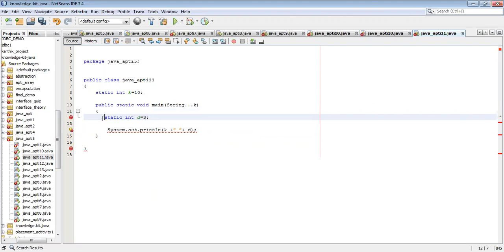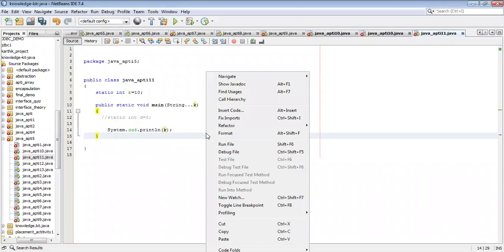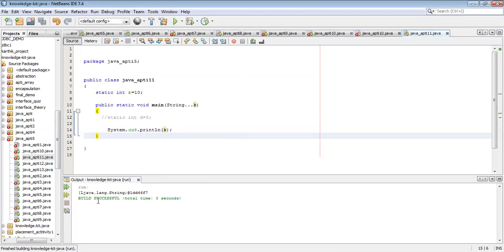So if I ignore this and also I ignore this D, it worked fine. So K is already there. Sorry, K1, you should take K1.